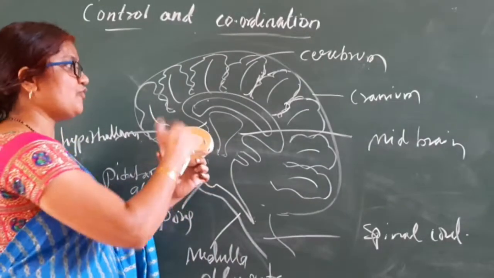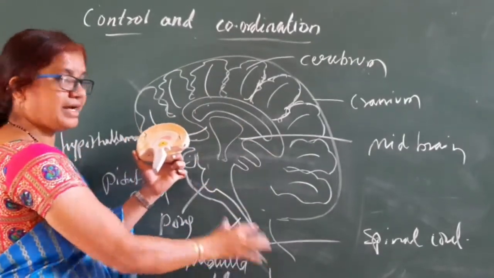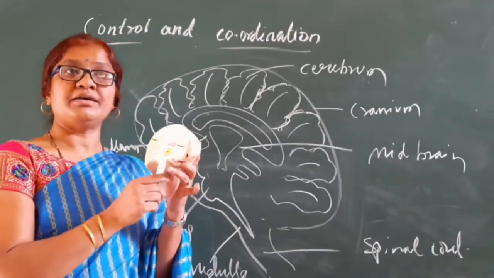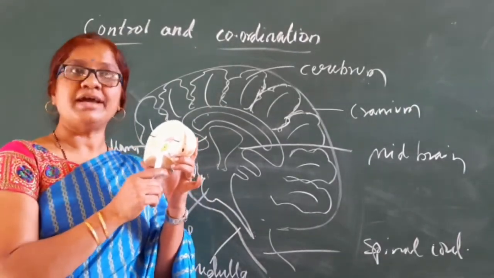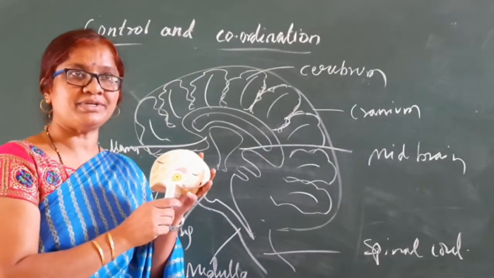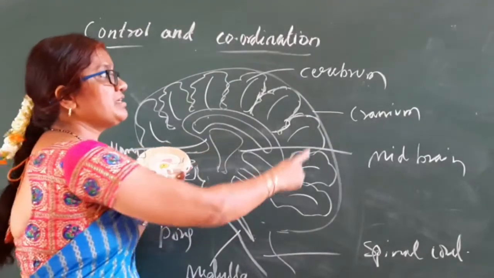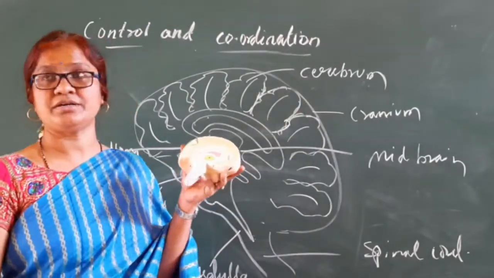Three parts: forebrain, midbrain and hindbrain. These are the three major parts, which occupy the maximum area in the brain. That is the forebrain, and the forebrain is the cerebrum.